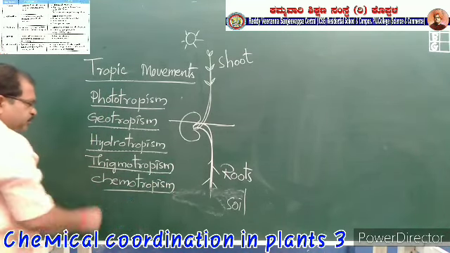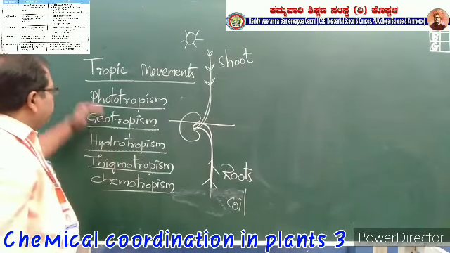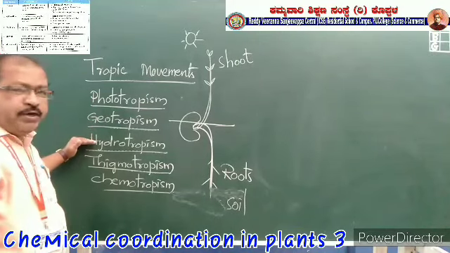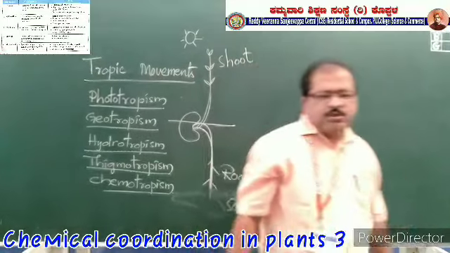These are the 5 movements we can find in the plant body: phototropism, geotropism, hydrotropism, as well as thigmotropism and also chemotropism.